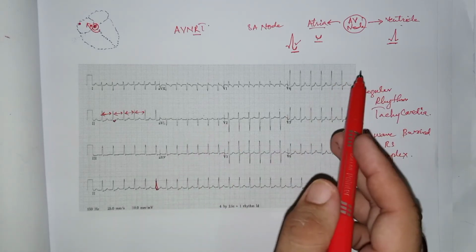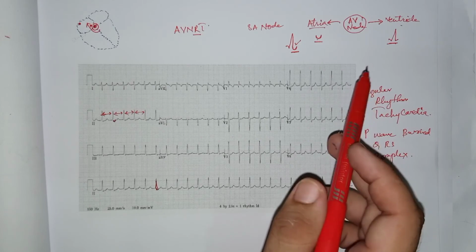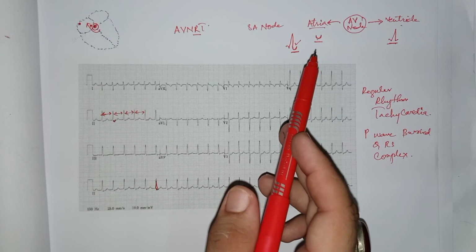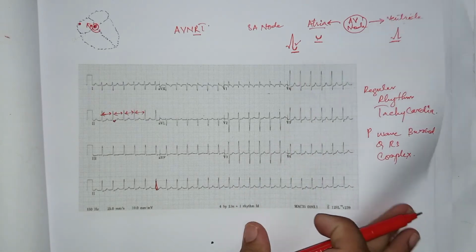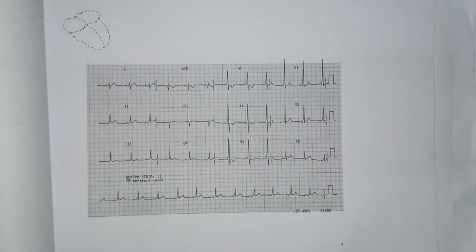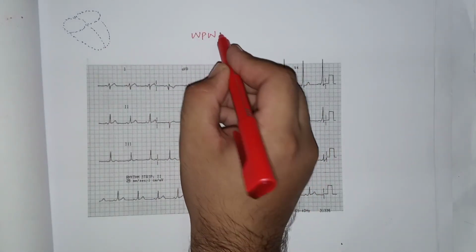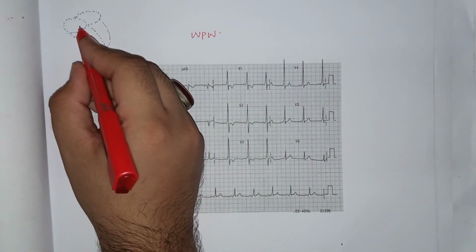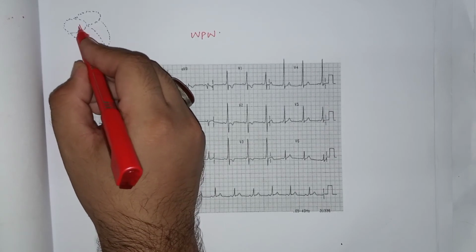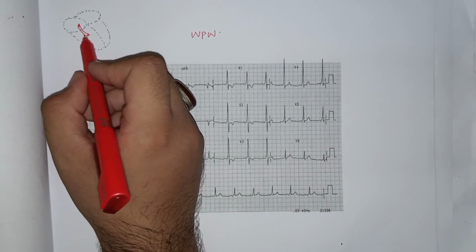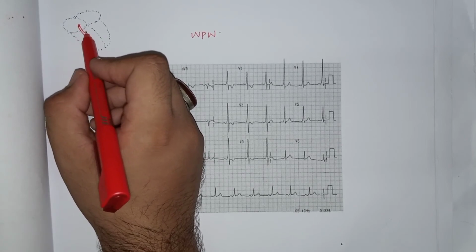The pathology was in the AV node. There is reentrance of electrical activity from the ventricles into the AV node, and from the AV node into the atria. Now look at Wolff-Parkinson-White syndrome. In WPW syndrome, an abnormal pathway is created between the atria and the ventricle, and this is called the bundle of Kent, and it conducts the electrical activity.